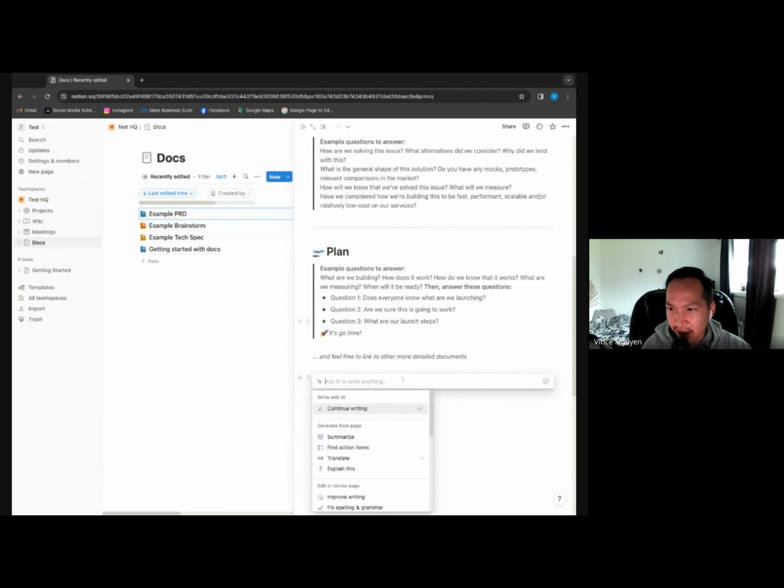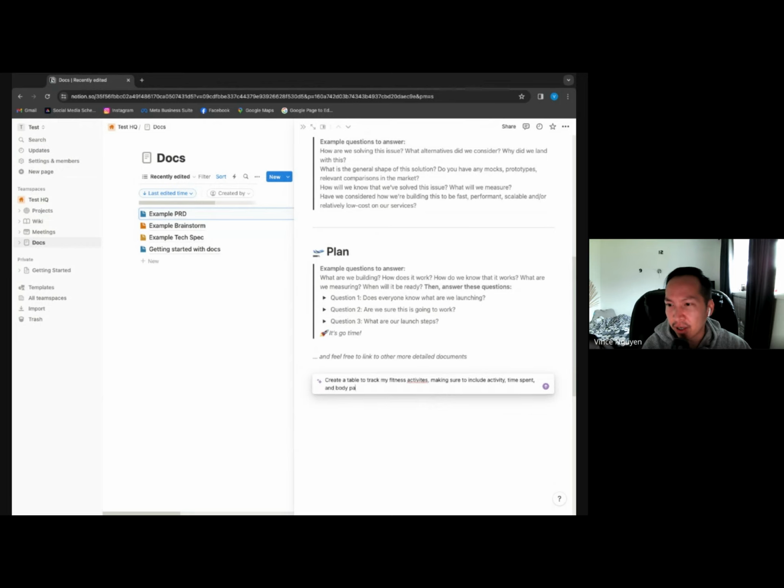Something that other tools don't have is this AI feature built in. So you can ask AI for anything realistically. For example, you can ask AI to create a table to track my fitness, making sure to include activity, times spent, and body part.